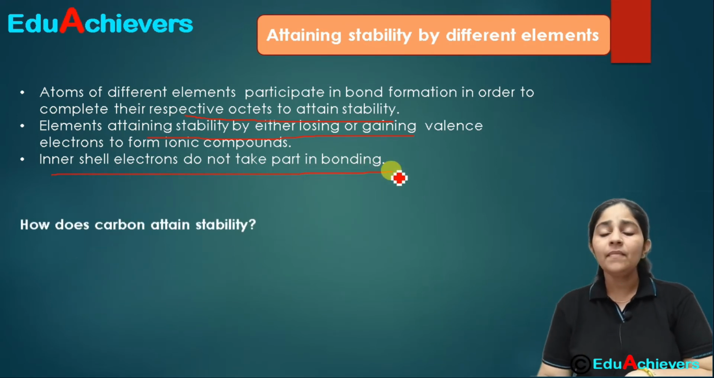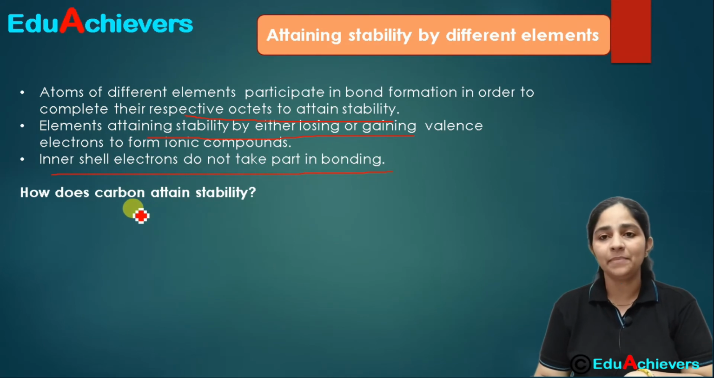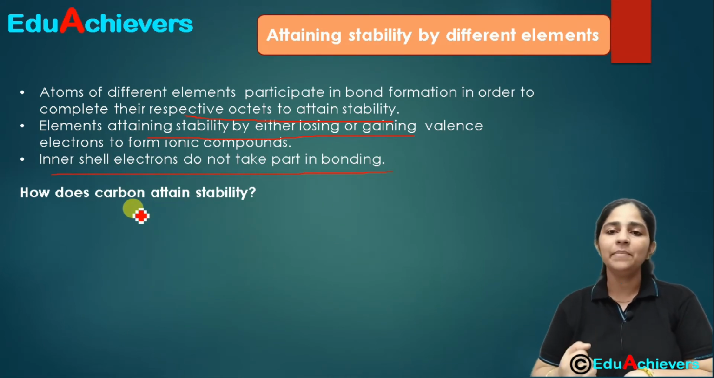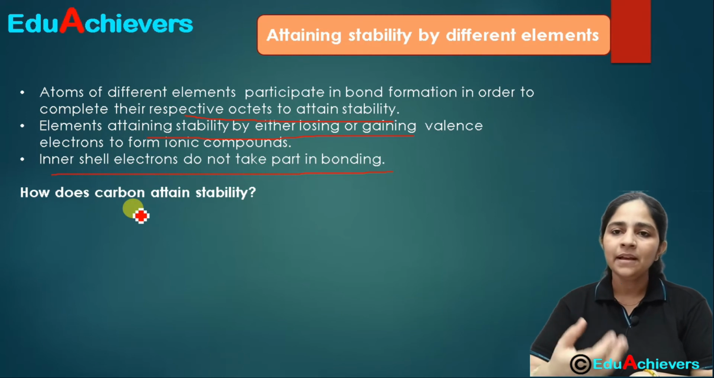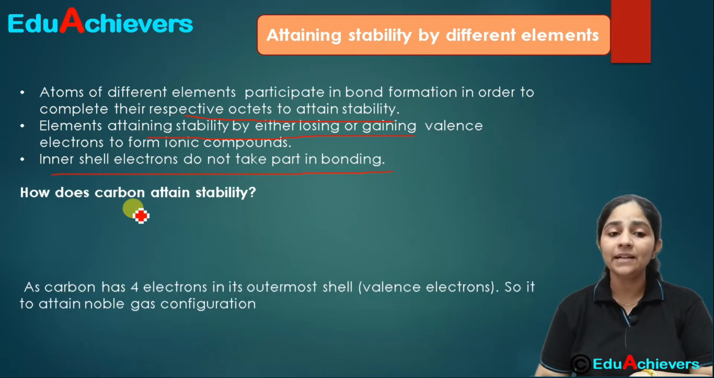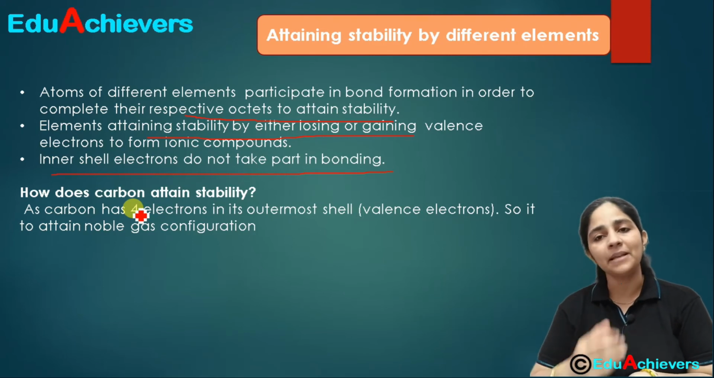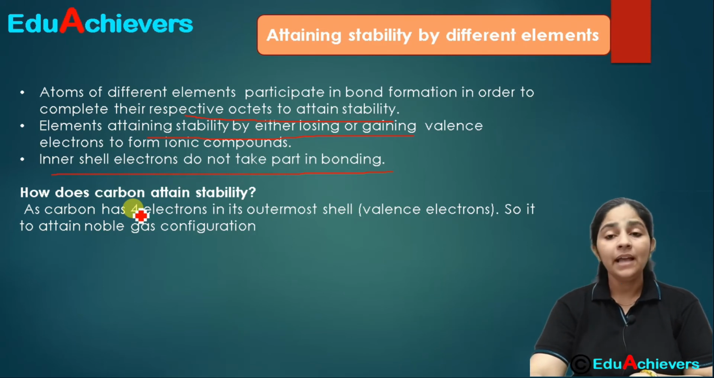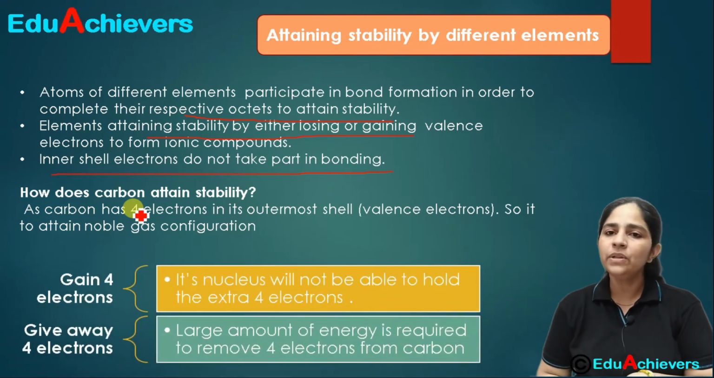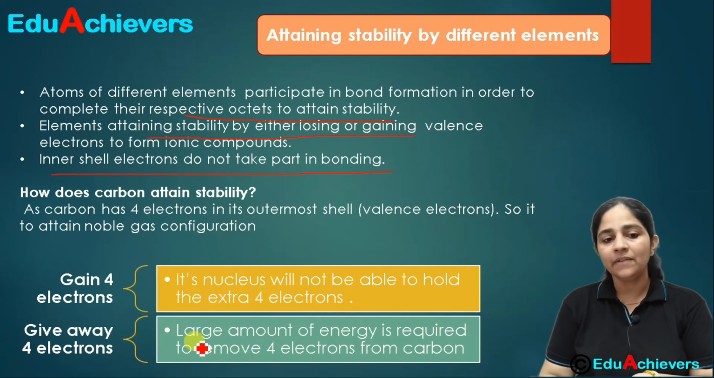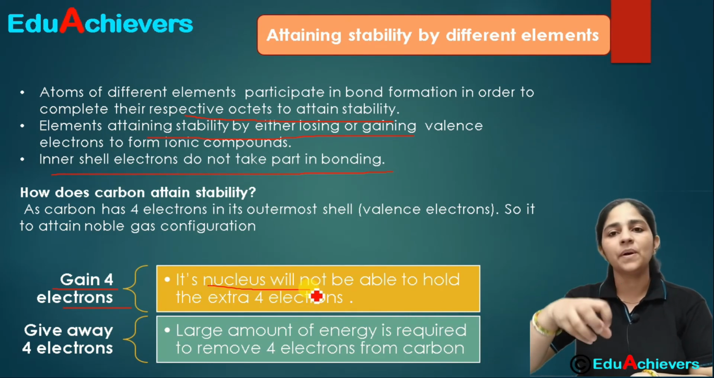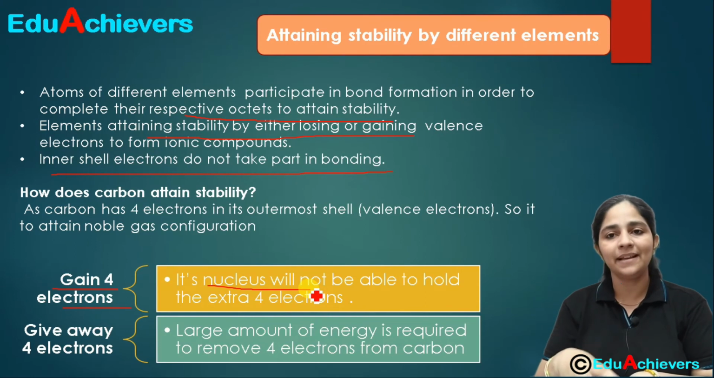Now, how does carbon attain stability? As we said, electrons can be taken or given away, but carbon, you are aware, has 4 electrons in its outermost shell. Now, how will it attain stability? That is the noble gas configuration, as we also call it. So carbon has these 2 options: either it can gain 4 electrons, but that will not be possible because its nucleus has positive charge, since protons are in the nucleus.